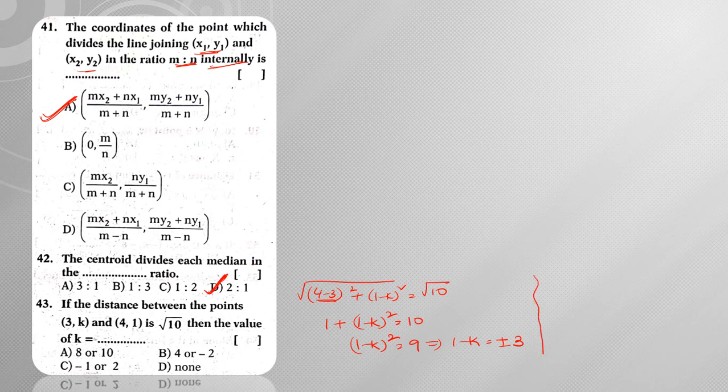Here we have two cases that are possible. So 1 minus k is equal to plus 3 or 1 minus k is equal to minus 3. Based on this, when I transpose minus k to the right-hand side and plus 3 to the left-hand side, 1 minus 3 gives me k is equal to minus 2. Or from this we can say k is equal to 1 plus 3, which is nothing but 4. Hence the options are 4 comma minus 2. Option B will be my answer here.